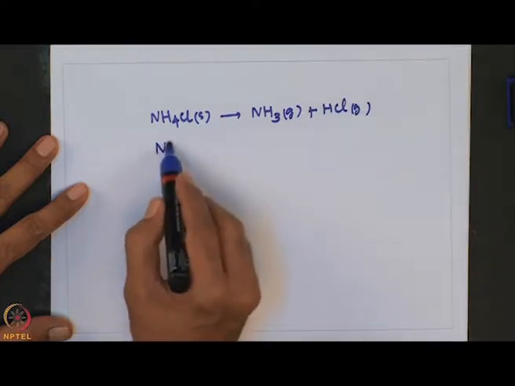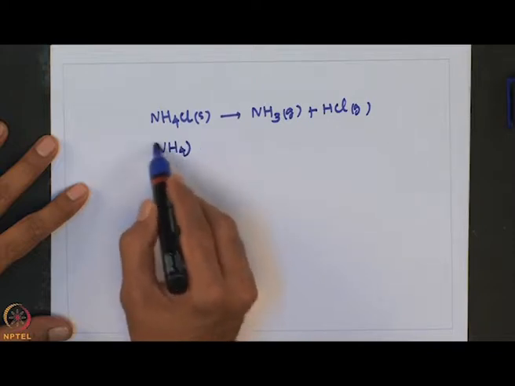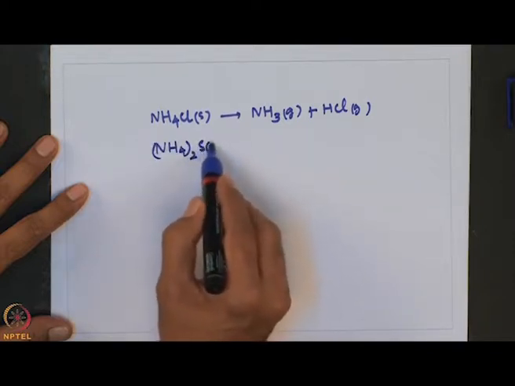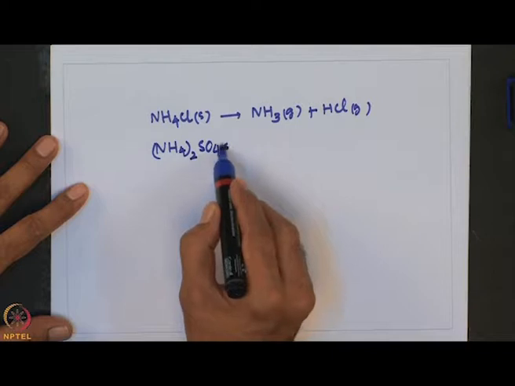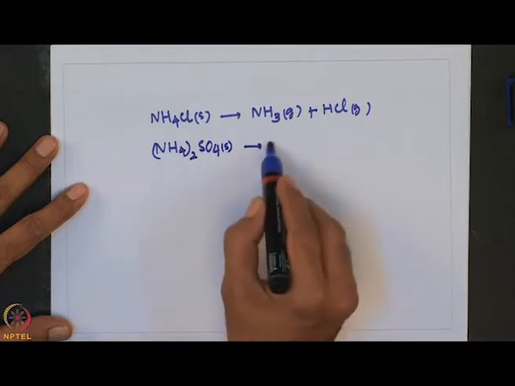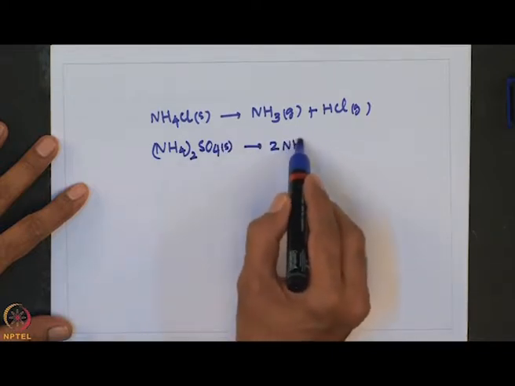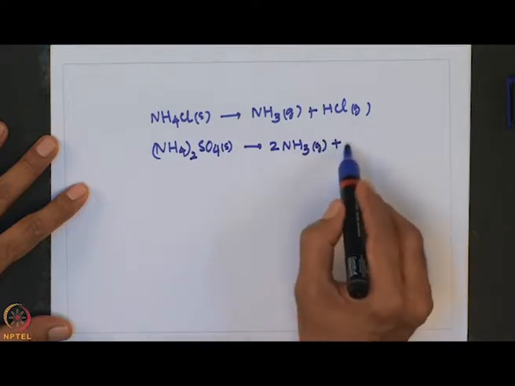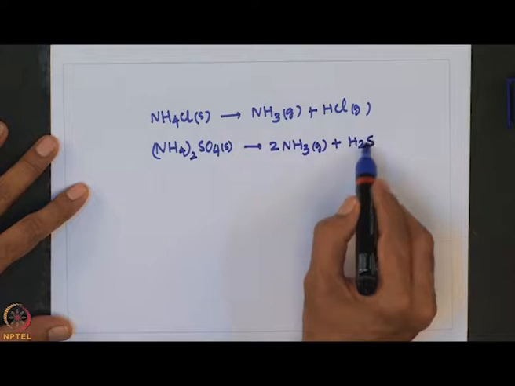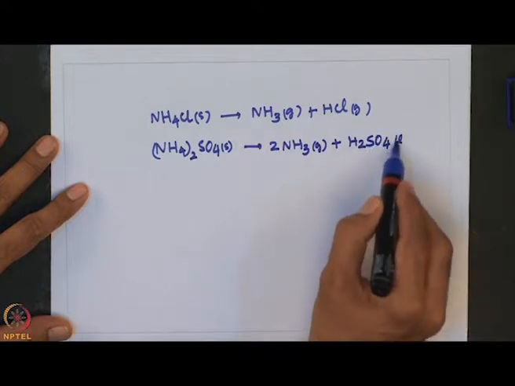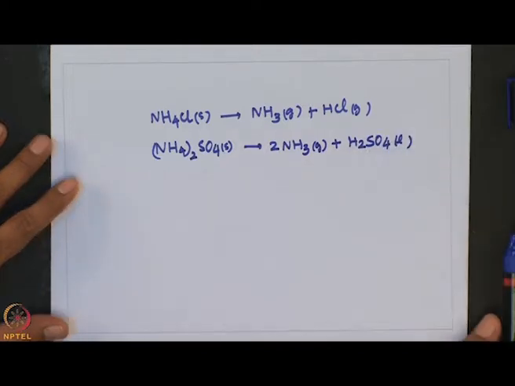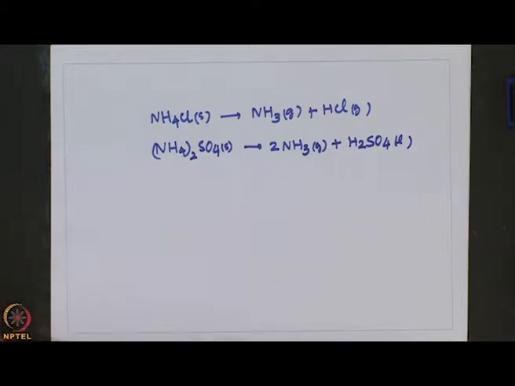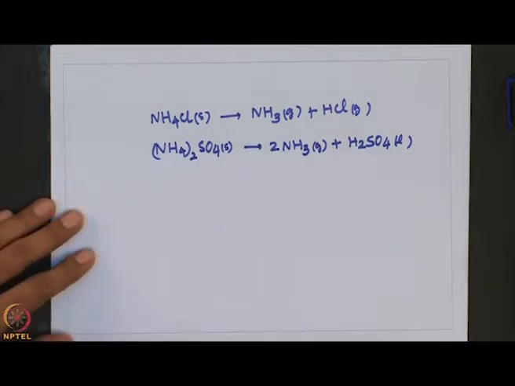Similarly, if you take ammonium sulfate, it gives ammonia and H2SO4. So, ammonia is a colorless gas with a pungent odor. Oxidation products of ammonia depend on the conditions that are used.